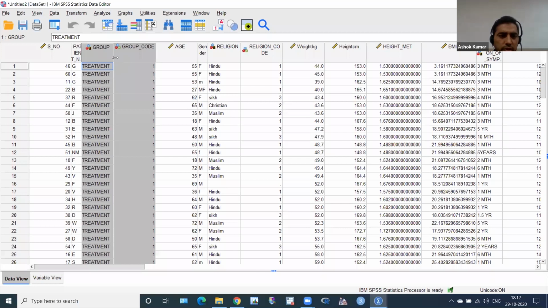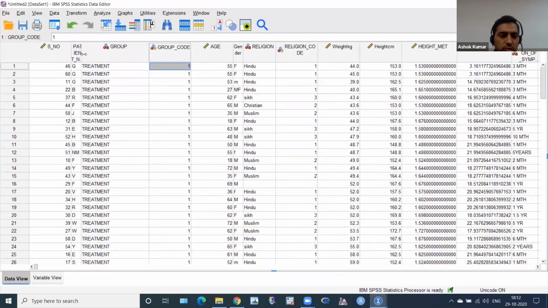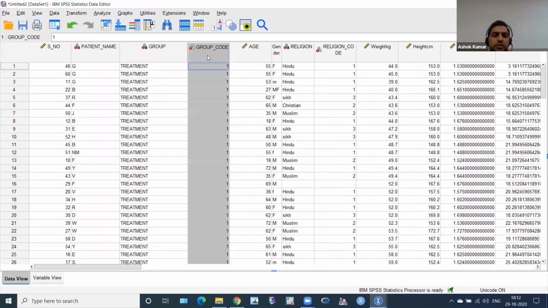I got a bit confused that I have already given this group code, so why do I have to give it again? This is a group code, and I want to decode it. So just double click here on group code.